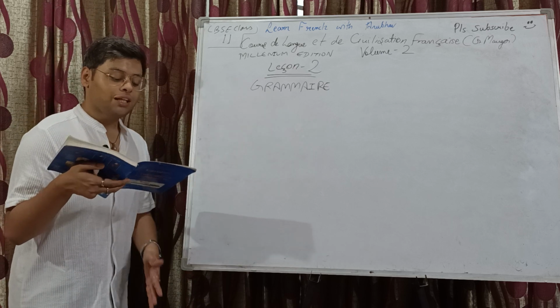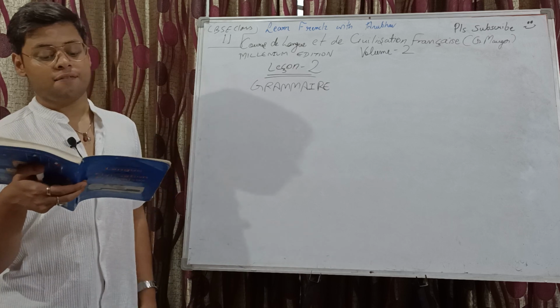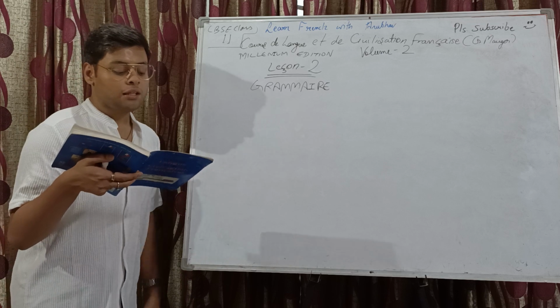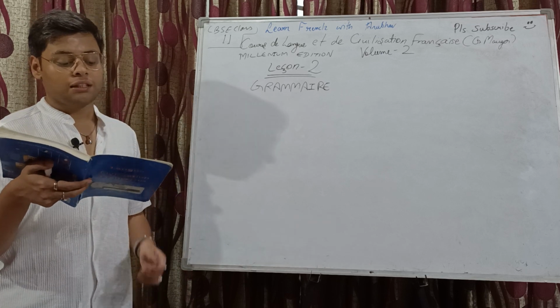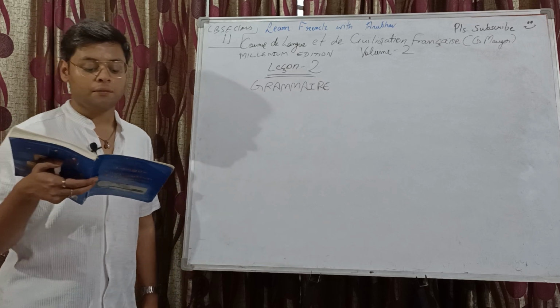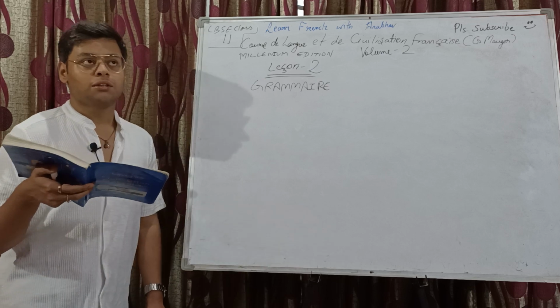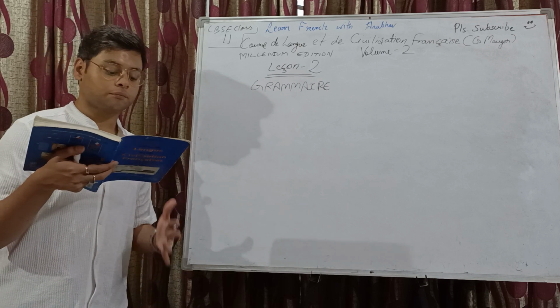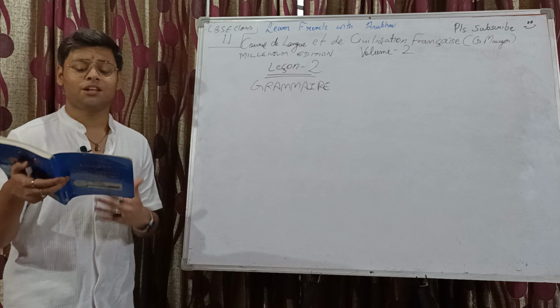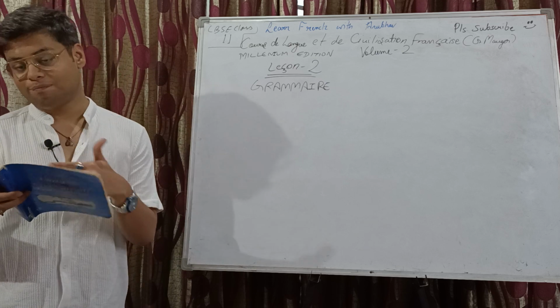So, en général, seuls les verbes transitifs directs peuvent prendre la forme passive. So, generally, only the transitive direct verbs can take the passive form.